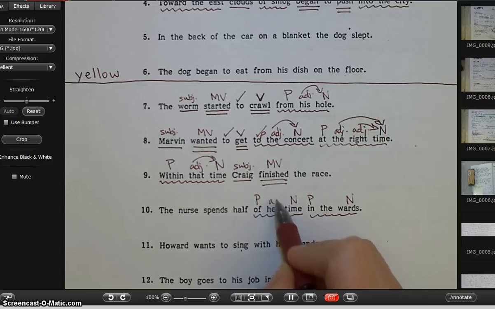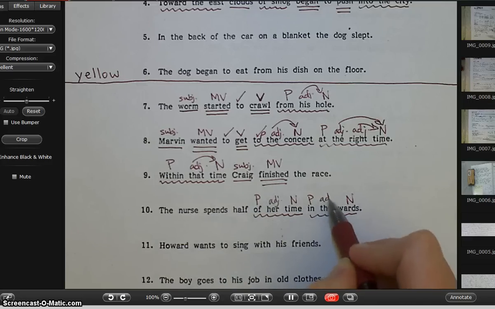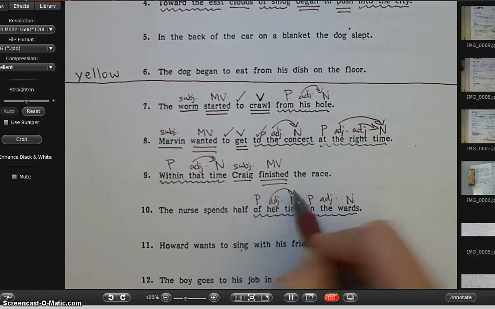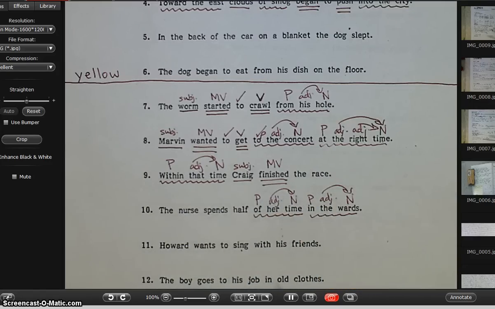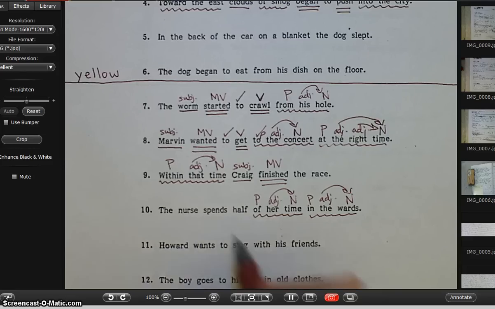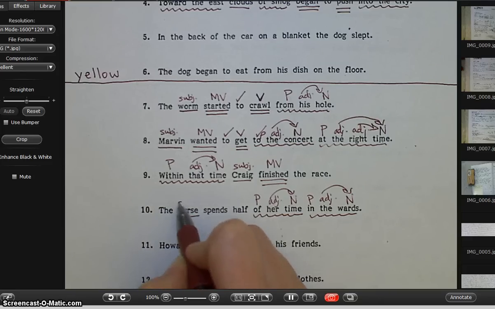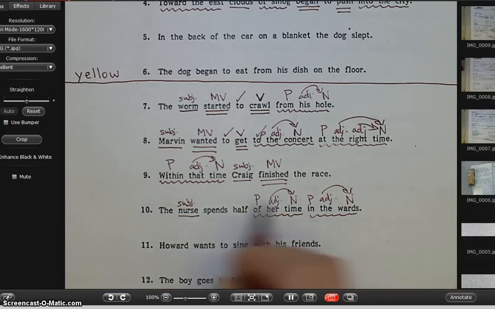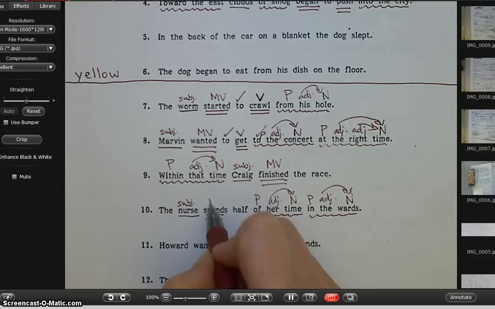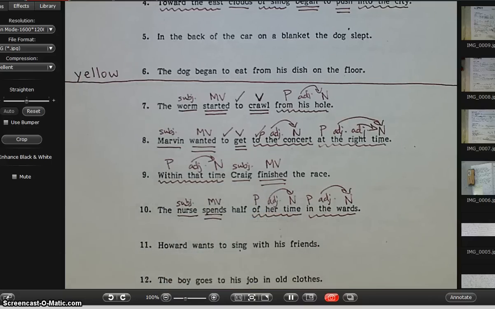Anything in between is an adjective. Don't forget my arrows. Now I have the nurse spends. Who or what is doing the action? Nurse is a person, so I know that that's my subject. What is the nurse doing? The nurse is spending, so I underline it twice and write M-V.